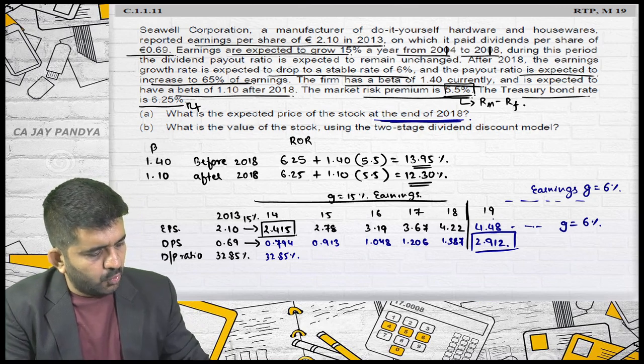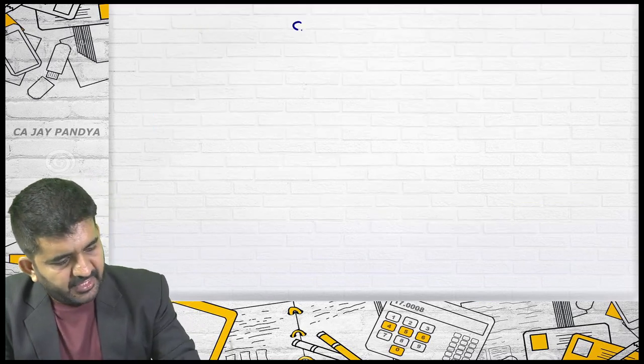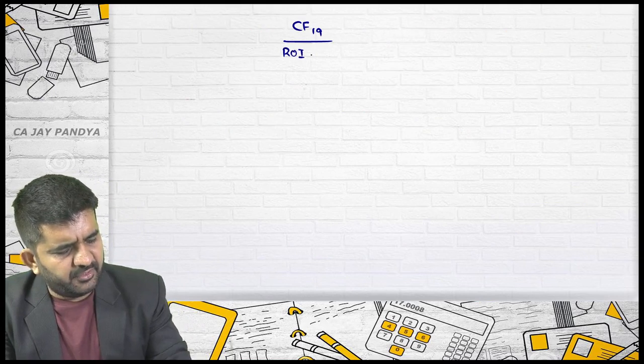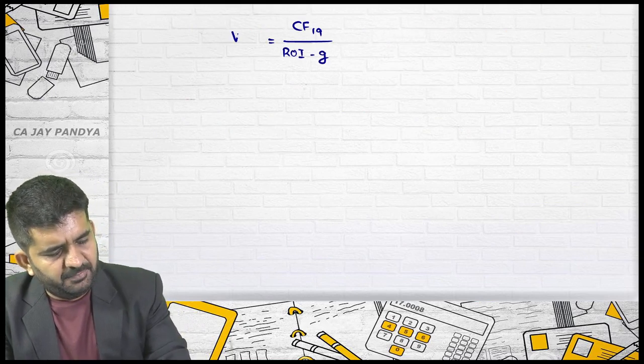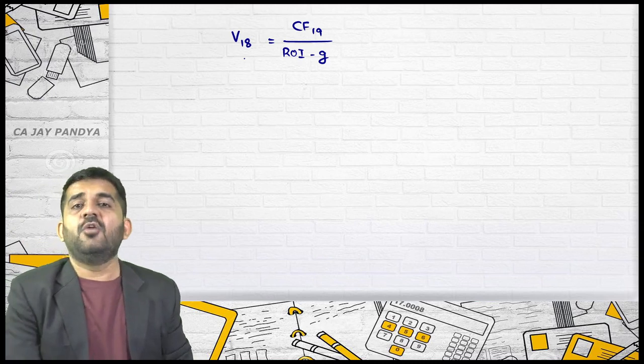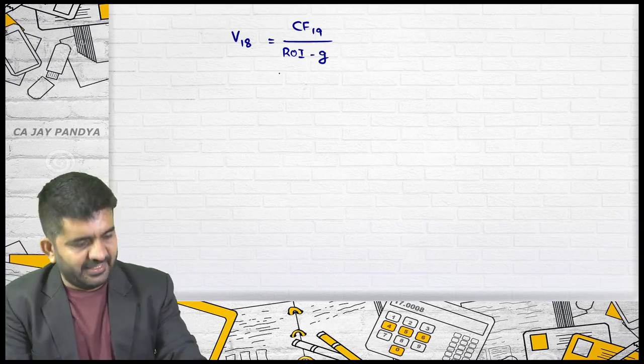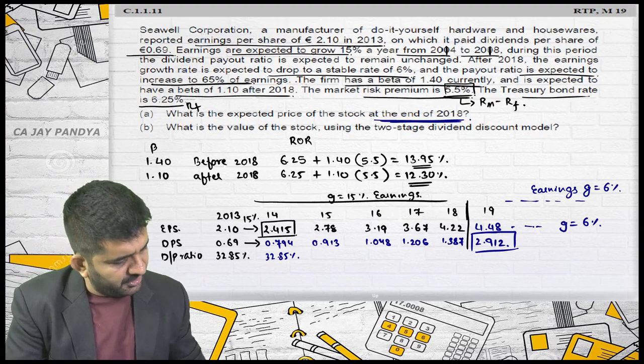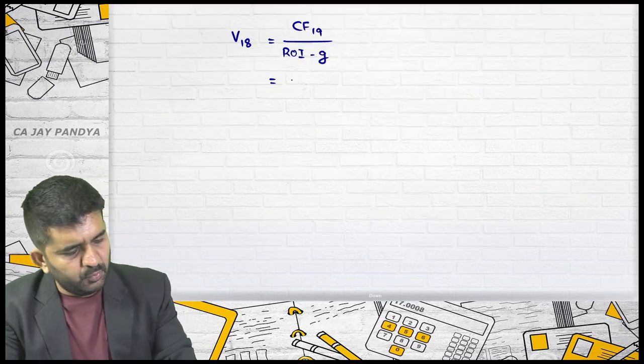So cash flow of 19 divided by rate of interest minus g will be the value at the end of 18. If this is 19, this will be 18. The cash flow, or dividend, in the 19th year is 2.912.